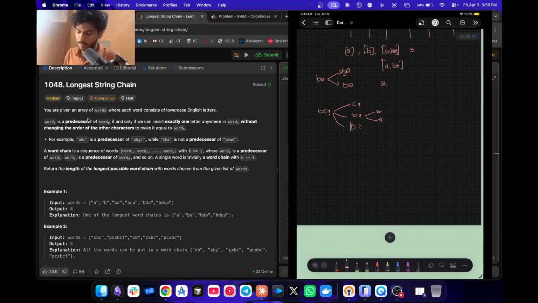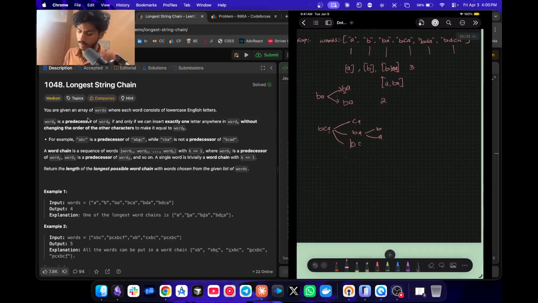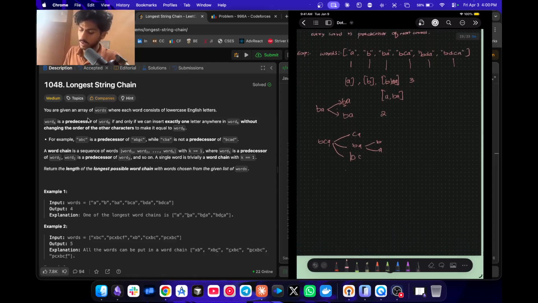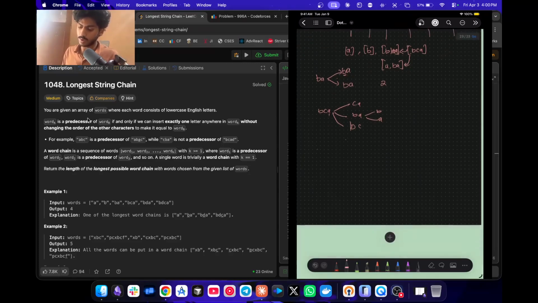If we come here, do we have BC in the array? No. So the answer for this will be, I'll just point it here and write BCA, because the answer for this will be the process, or like calculate. We are calculating DP of any word.